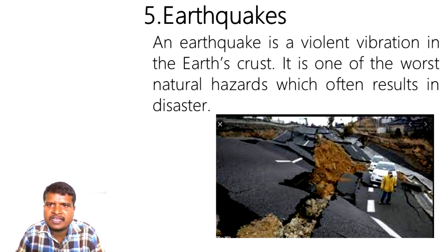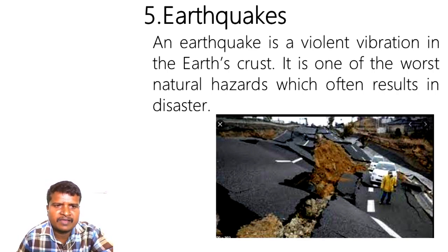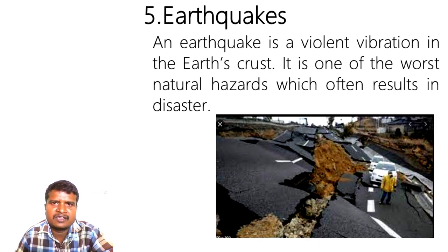An earthquake is a violent vibration in the earth's crust. As I already mentioned, the crust is the inner layer of the earth. It is one of the worst natural hazards which often results in disaster. I hope you understood the meaning of earthquake. Let us see the causes due to which earthquakes take place.